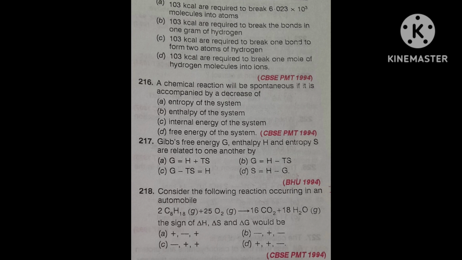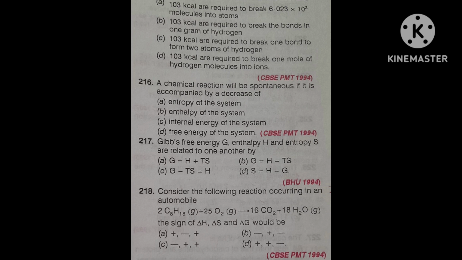This is a very good question, it will take around 30 seconds. You have to consider three signs, given in terms of negative and positive, for delta H, delta S, delta G. Think about it in the correct way, then you can answer it.